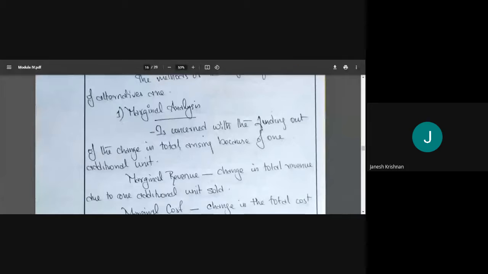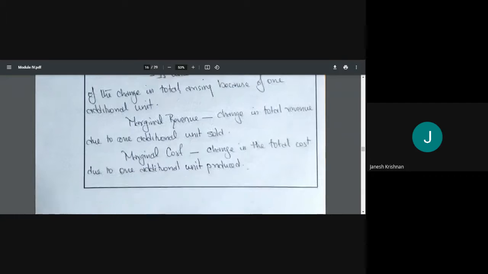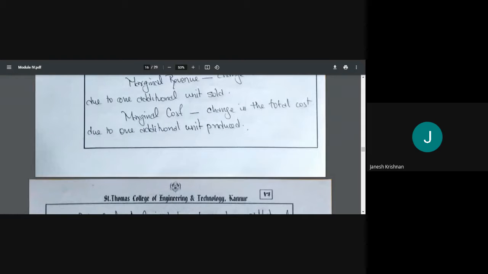So marginal revenue is the change in total revenue due to the addition of one additional unit sold. I have my revenue by selling 1,000 units. What will happen if I sell 1,001? That's my marginal revenue. Marginal cost is the change in total cost due to one additional unit produced. So I have the cost of production also.